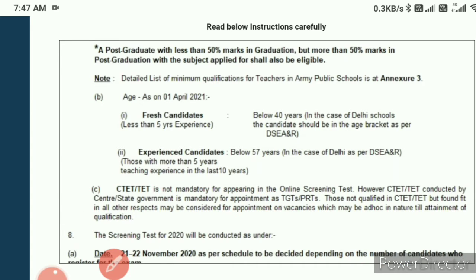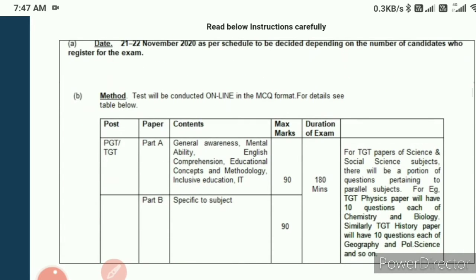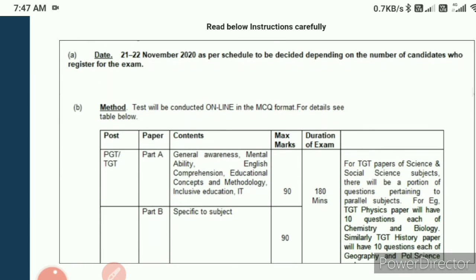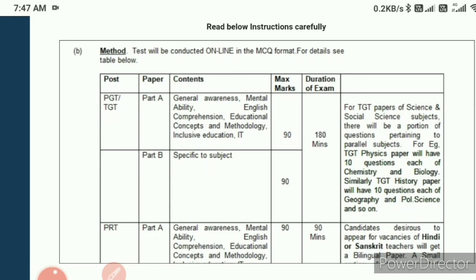Just move on and scroll down. Yes, the date we have already discussed. The exam will be conducted on the 21st and 22nd November, and they have also declared the result date. Now we can talk about the syllabus. What kind of syllabus will they ask of us?